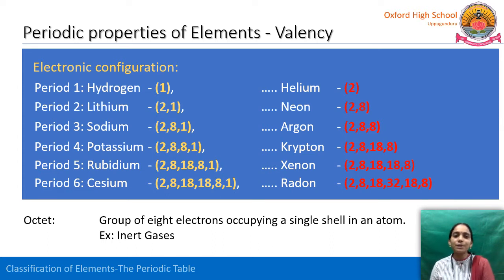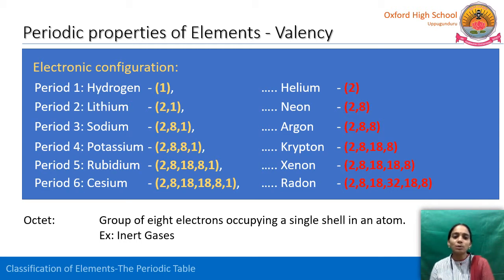For example, here, look at this lithium. What is the electronic configuration of lithium? It is 2, 1. So, it contains 1 valence electron in its outermost shell. So, lithium loses 1 electron, meaning it donates 1 electron, and it possesses the helium electronic configuration. Then lithium is stabilized. It got the stable electronic configuration.